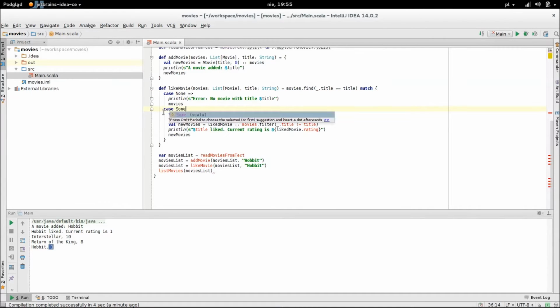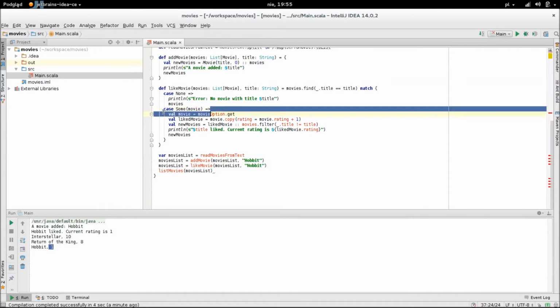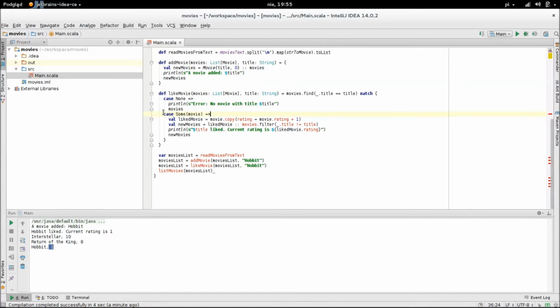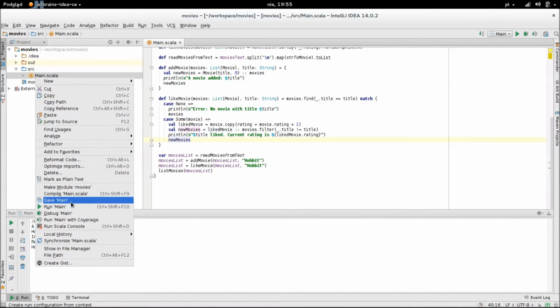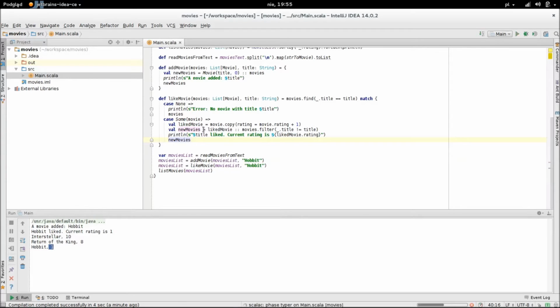Or, if there is no movie, we can have a case for None, and here a case for Some movie. This way, we can easily write down how we deal with different cases. The error case here above, the None case, and the regular case below.